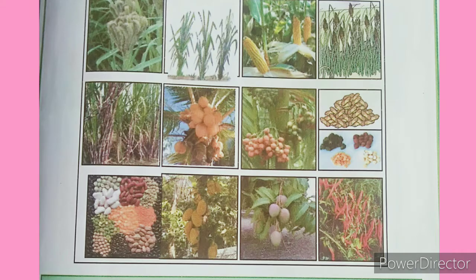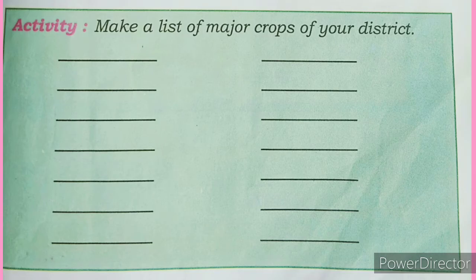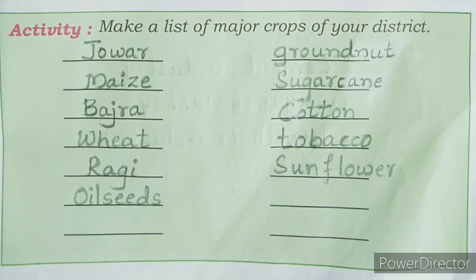So here one activity is there. Make a list of major crops of your district. So here again about your district. You have to make the list of major crops of your district. For example, your district is Bagalkot, no? So you can write here, major crops of Bagalkot district are jowar, maize, bajra, wheat, ragi, oil seeds, groundnut, sugarcane, cotton, tobacco and sunflower. So complete this activity.